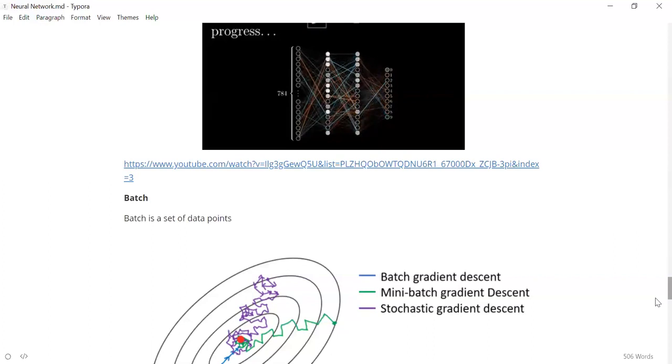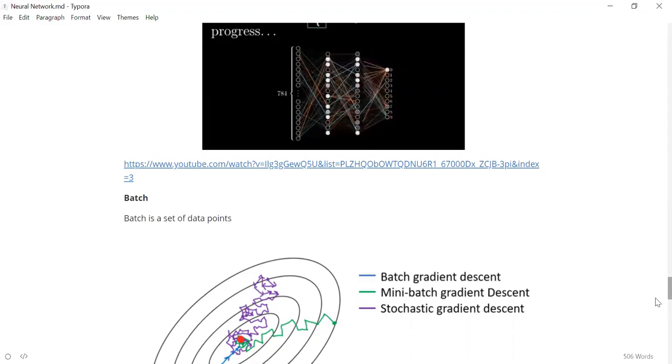Batch gradient descent is like a very good student. You are taking the total error and trying to find out which way you need to go. So batch gradient descent is the ideal thing we want to have. But the problem with batch gradient descent is that you need to pass all the images at once, and a computer might not be able to process all the images at once. That's why you will not go for batch gradient descent.